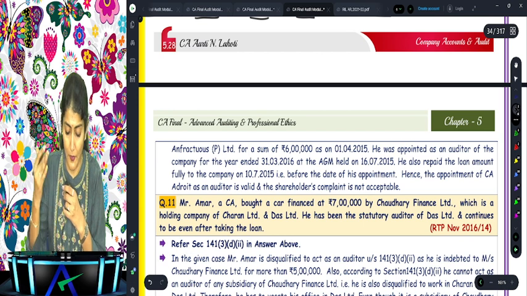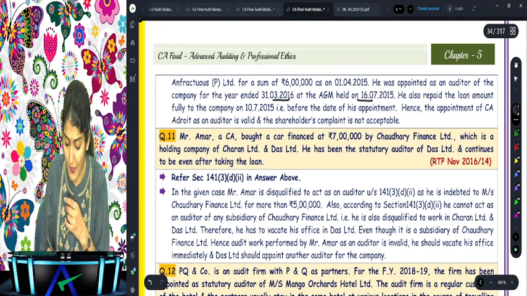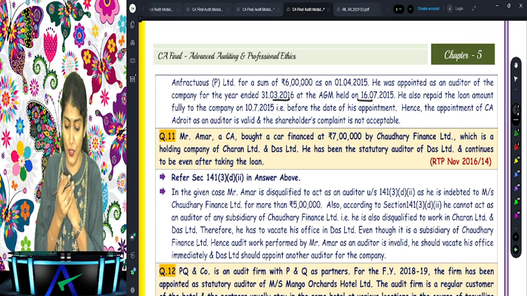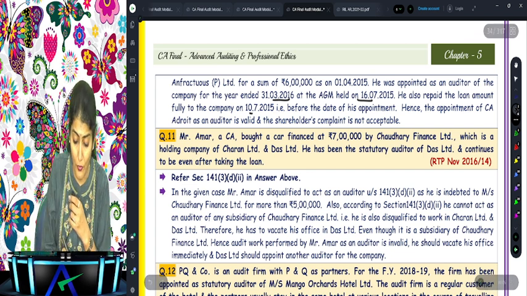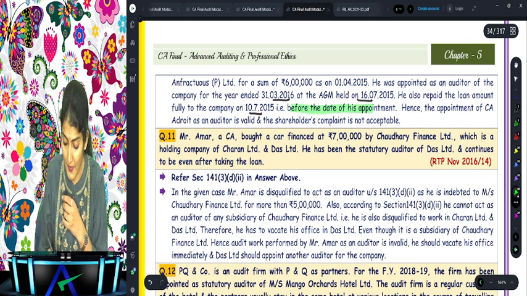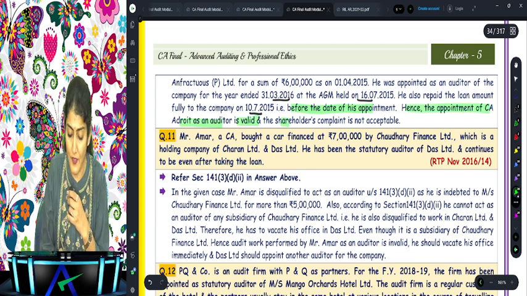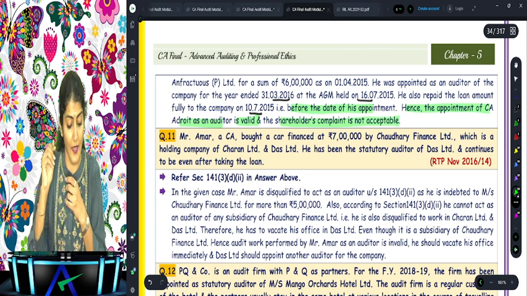Adroit was indebted to Anfraxius. He was appointed as an auditor on 31st March, at the AGM held on 16 July. He also repaid the amount on 10th July, that is before the date of the appointment. Hence, the appointment of CA Adroit as an auditor is valid and the shareholders' complaint is not acceptable.